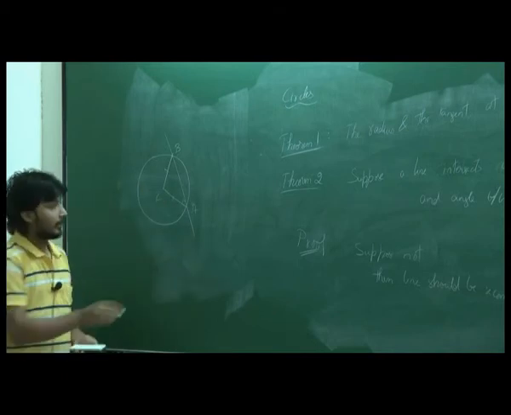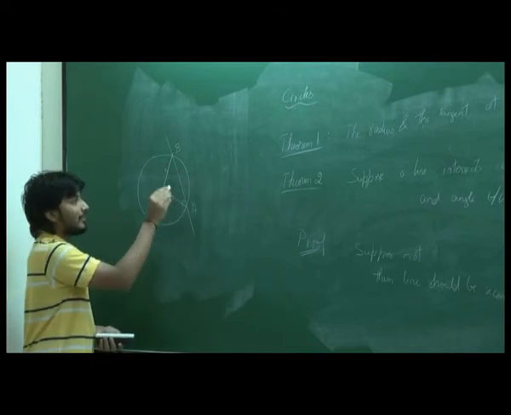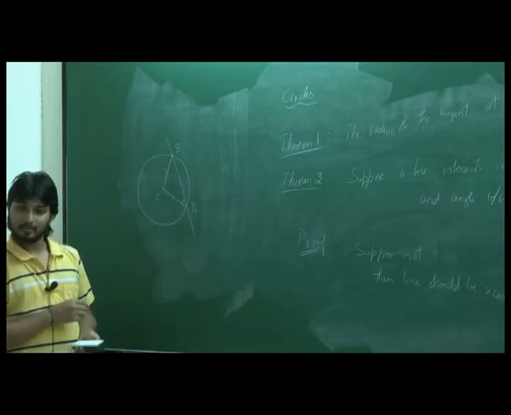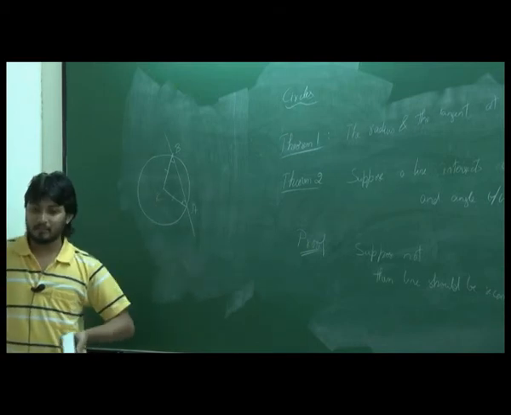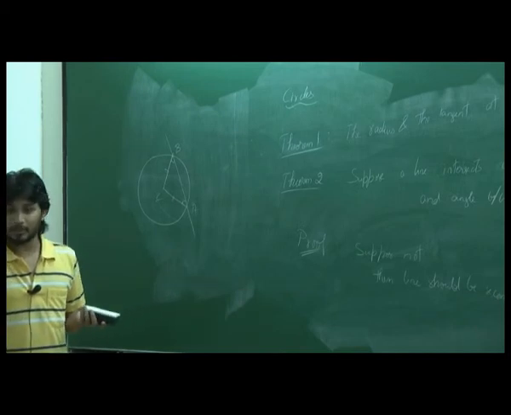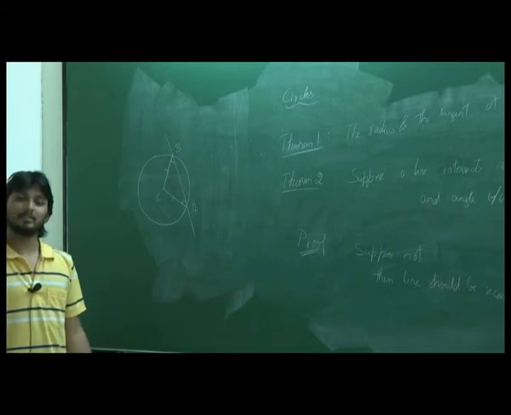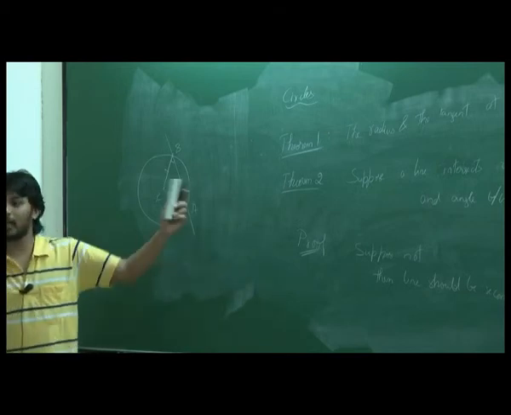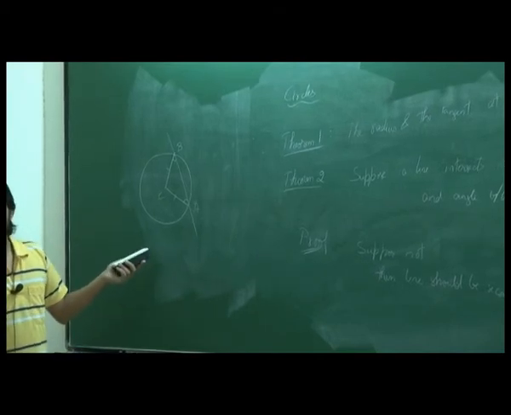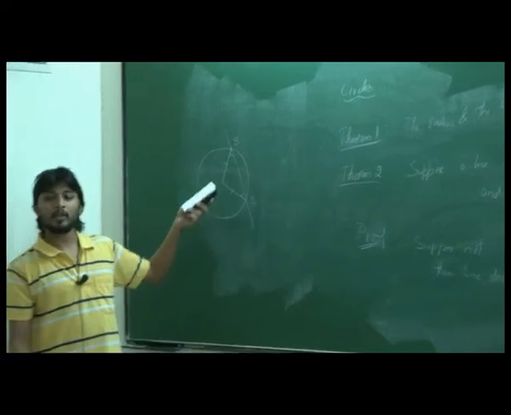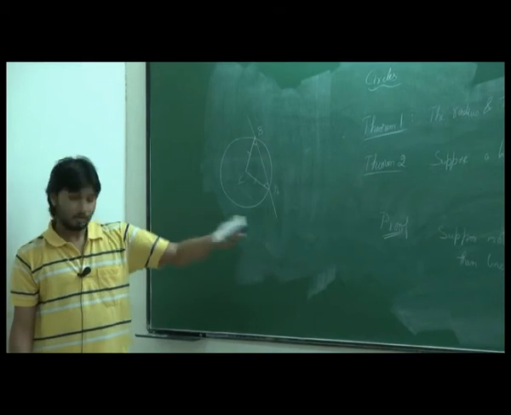If you see this, these angles are equal, these sides are equal, right? Because it's the radius. This becomes an isosceles triangle, right? So if this is 90, this will also be 90, right? That is not possible. Therefore, we get a triangle where the sum of 2 angles itself is 180 degrees. So it cannot be possible, right? So we get a contradiction. Therefore, it has to be a tangent. It cannot be a secant. If it is a secant, then we get a triangle where the sum of two angles itself becomes 180. That is not possible.